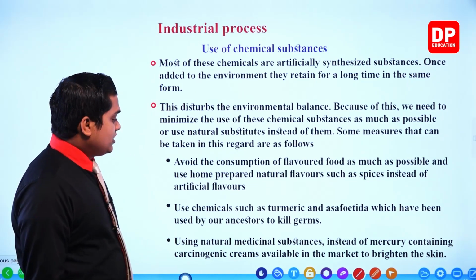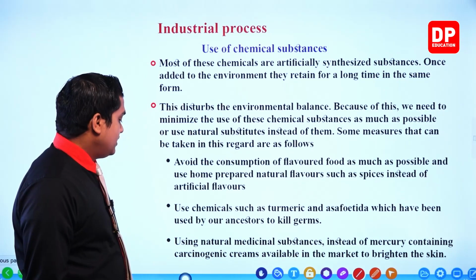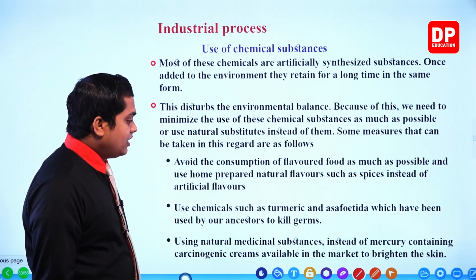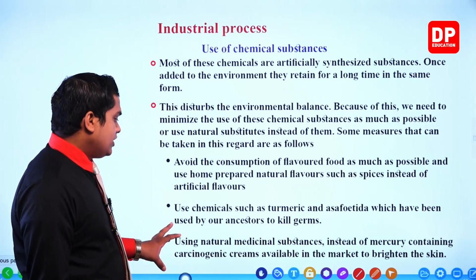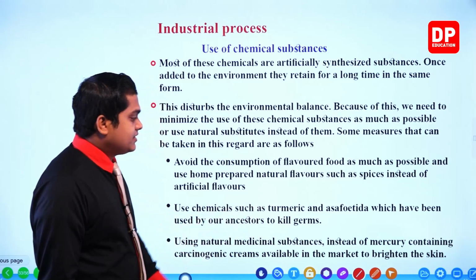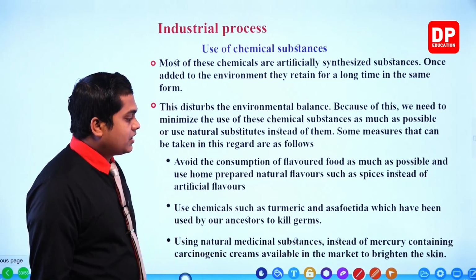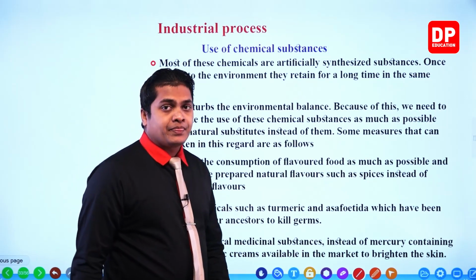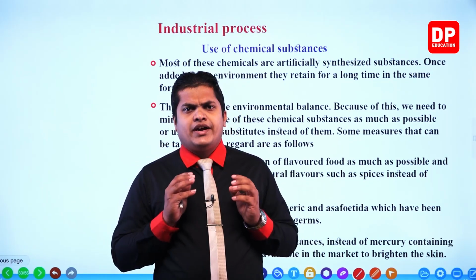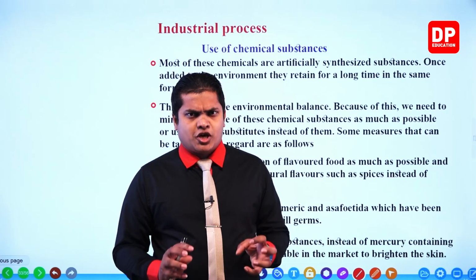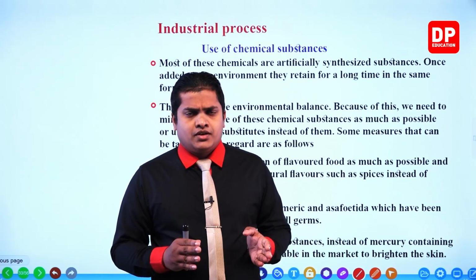Number 3: using natural medicinal substances instead of mercury containing carcinogenic creams available in the market to brighten the skin. You know that there are different kinds of cosmetics, shampoos and creams available in the market, right?